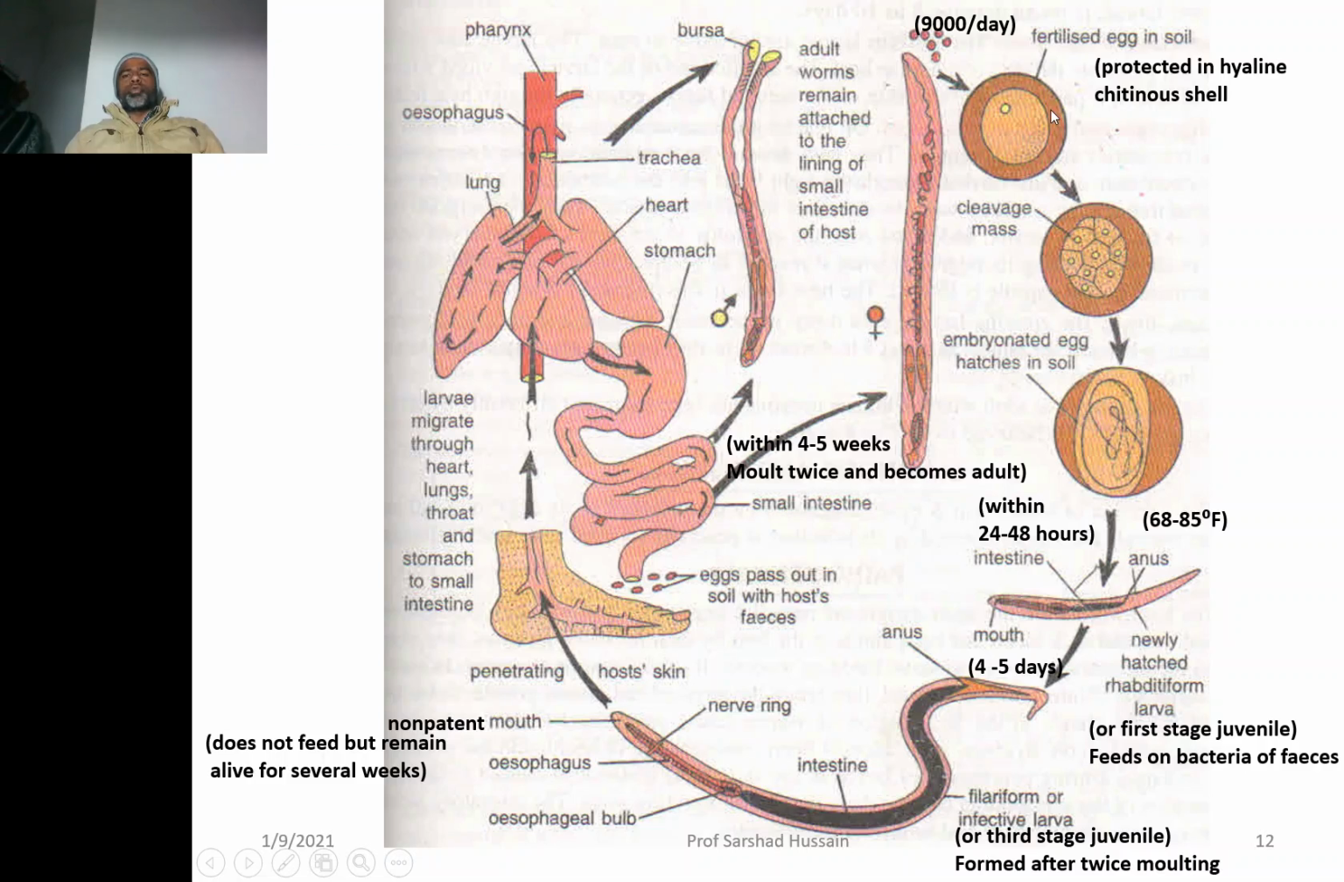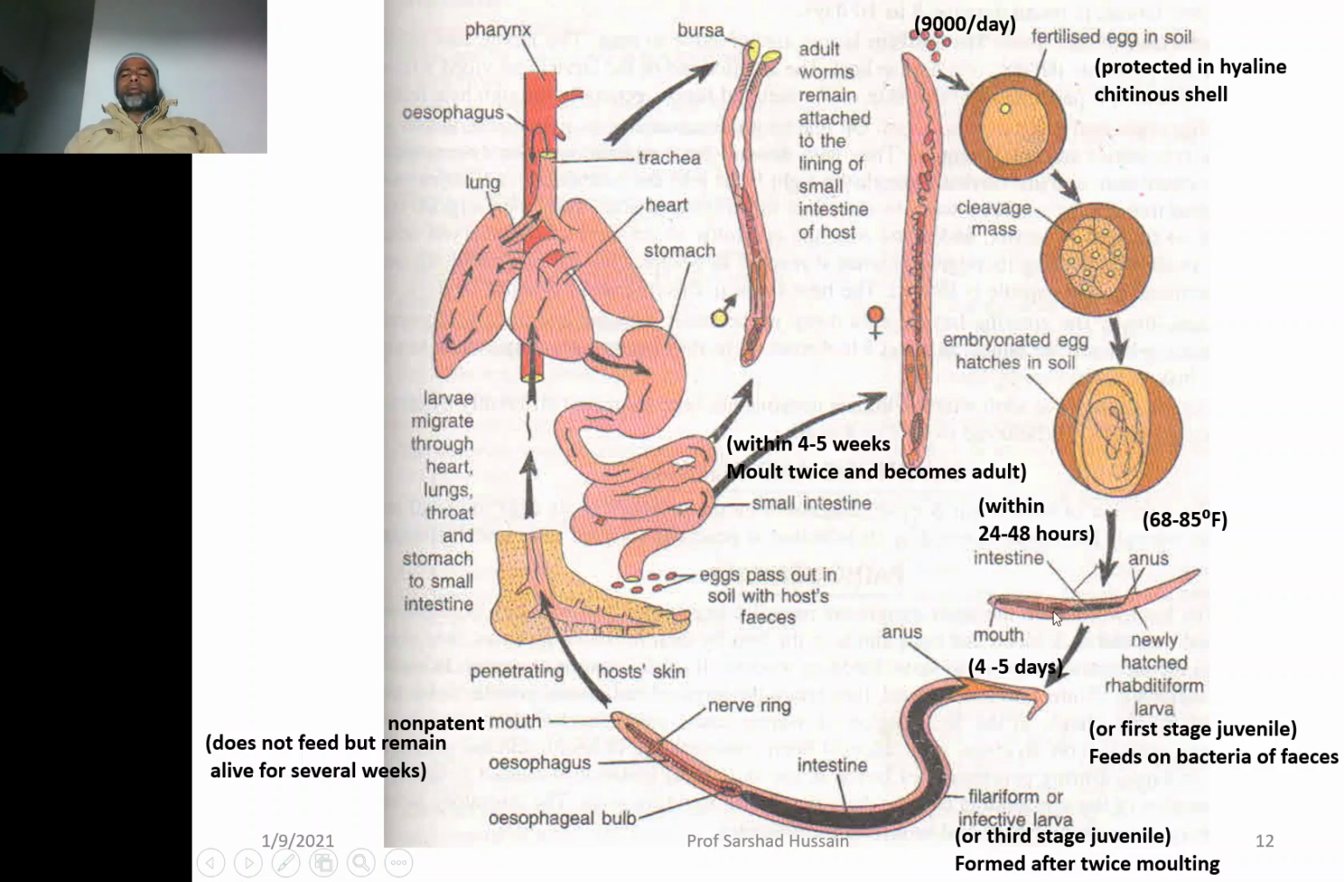They will not get a chance to get back into the human body, as we shall see later on how they will enter into the human body. Then the zygote will start dividing, which is called cleavage. A mass of cells, the morula, is formed. Then from this mass of cells, the embryo is formed. This egg having the embryo inside will hatch out into the first stage juvenile larva, called the rhabditiform larva, if the temperature is 68 to 85 degrees Fahrenheit, and it will hatch out within 24 to 48 hours.